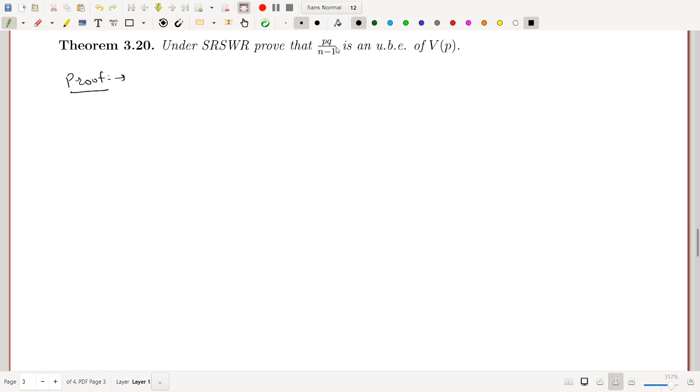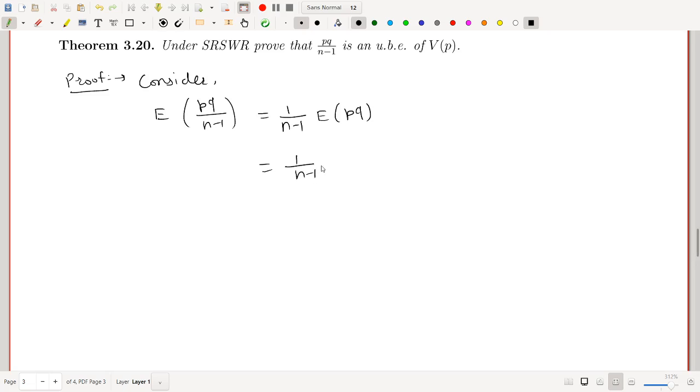Consider expected value of this quantity. So consider expected value of small pq upon n minus 1. Here 1 upon n minus 1 is constant, so write it outside the expectation. So it is 1 upon n minus 1 expected value of pq. You know q is actually 1 minus small p.